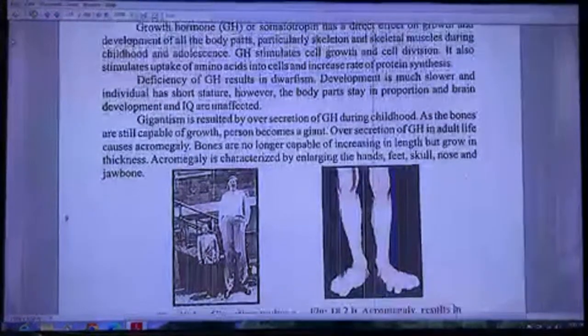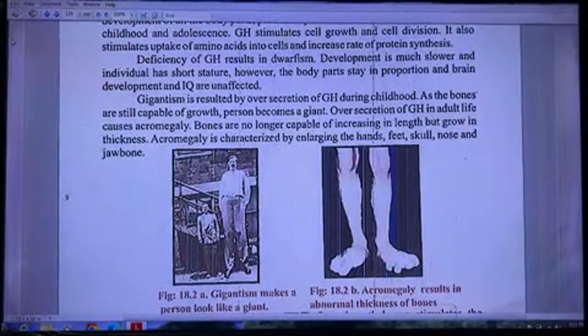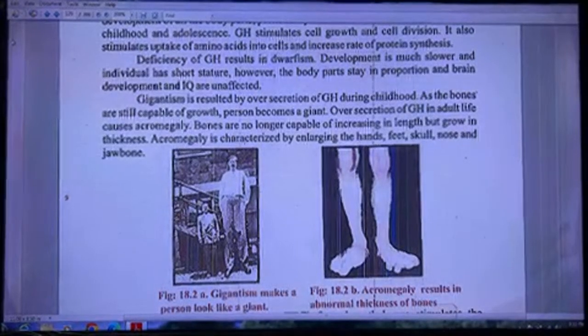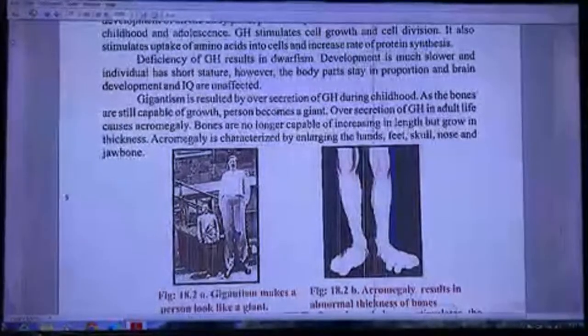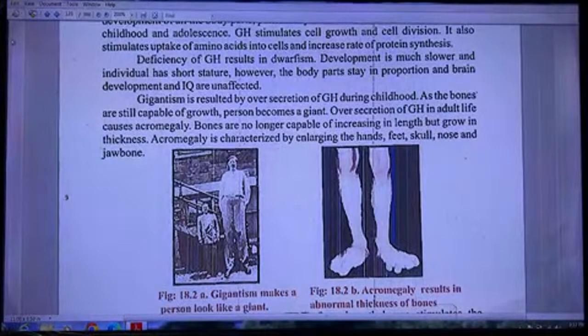Gigantism results from oversecretion of growth hormone during childhood. As the bones are still capable of growth, the person becomes a giant with a big body structure. Oversecretion of growth hormone in adult life causes acromegaly. Some body parts grow. Bones are no longer capable of increasing in length but grow in thickness. Acromegaly is characterized by enlarging of the hands, feet, skull, nose, and jawbone.